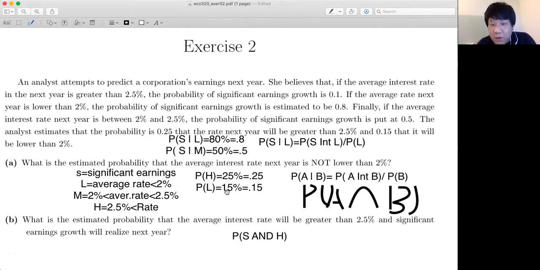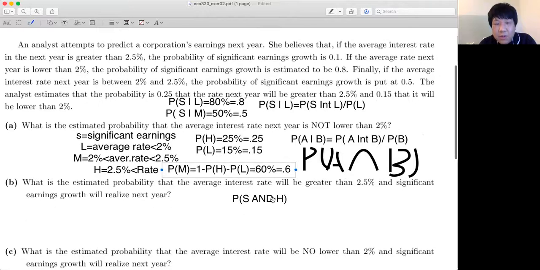In the first part, we know the probability of H is 25% and the probability of L is 15%. You know the summation of probabilities is always 100%. So the probability of M equals 1 minus the probability of H minus the probability of L, which is basically 60% or 0.6.